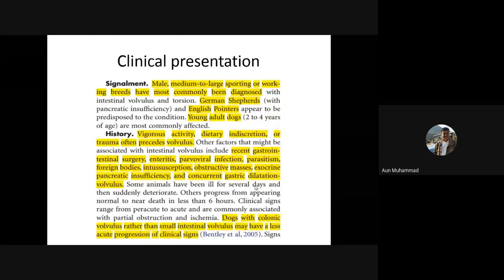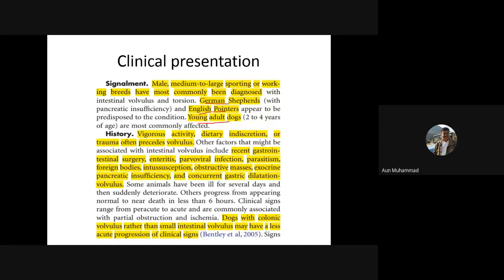The patient, usually male patients, are more affected, with medium to large size. And the breeds that are most commonly affected are the German Shepherd, English Pointer, and young adult dogs between the age of 2 to 4 years. They are more commonly affected.